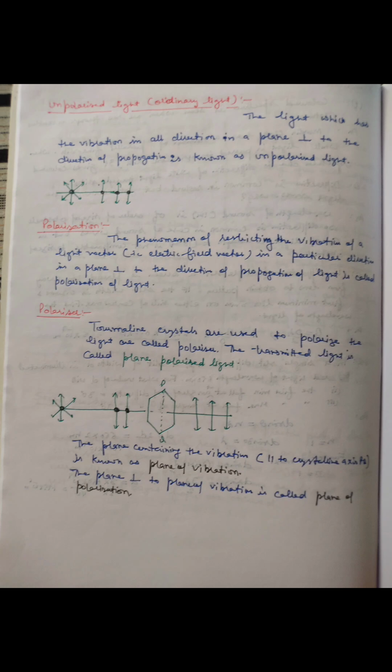The light which has vibrations in all directions in a plane perpendicular to the direction of propagation is called unpolarized light. The phenomenon of restriction of vibration of the light vector to a particular direction in a plane perpendicular to the direction of propagation is called polarization. The substances used to polarize light are known as polarizers, for example, tourmaline crystals. By using the phenomenon of polarization, we can prove that light has a transverse nature. The crystal used to study the intensity of polarized light after polarization is known as an analyzer.